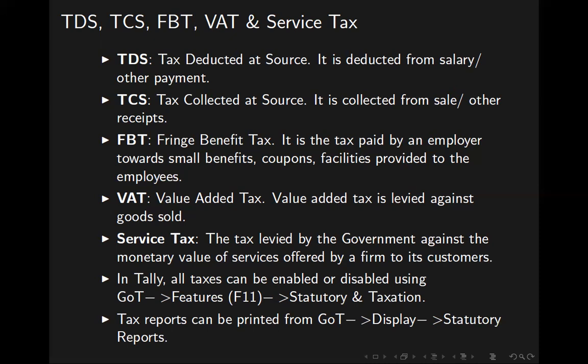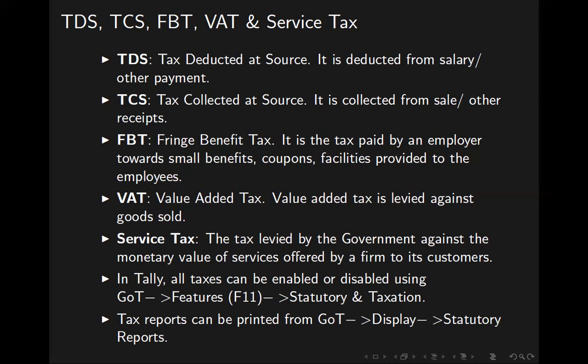Then service tax. With service tax, you do not sell anything; instead you provide some service. Your mobile phone is on repair. You send it to some mobile phone technician. They fix it. They do not spend money, they spend their time. They fix the mobile, give it back to you, and collect money for the service they offered, not for the goods they sold.